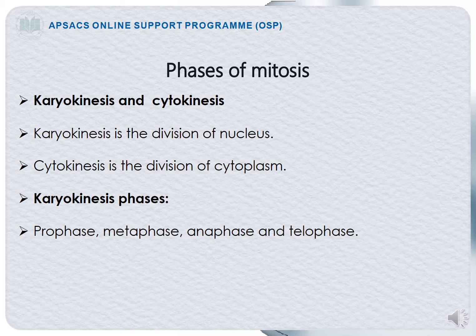In mitosis, remember that first the division of the nucleus will take place and then the division of the cytoplasm will take place. Now we have some phases of karyokinesis too, that are prophase, metaphase, anaphase and telophase. Now we will be discussing these phases in detail one by one.